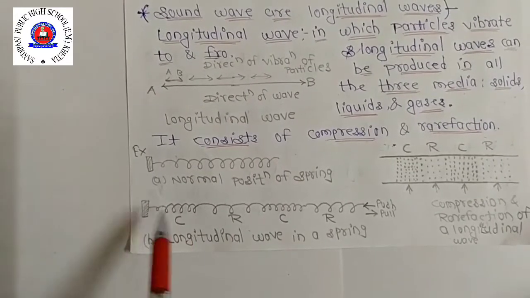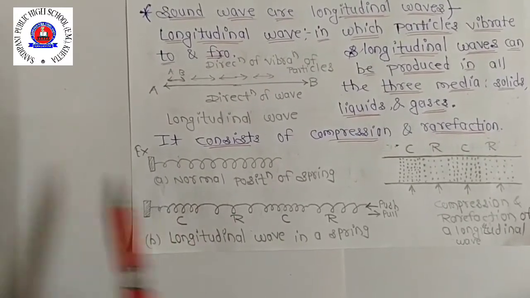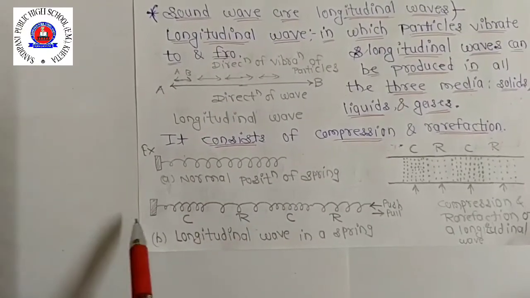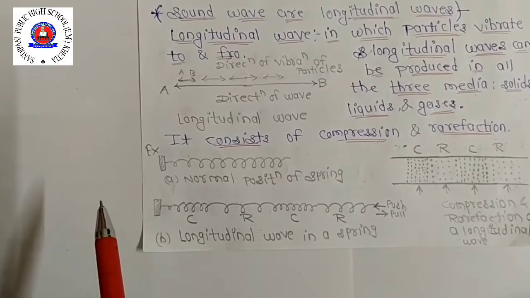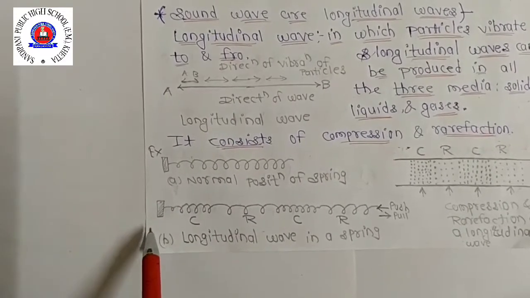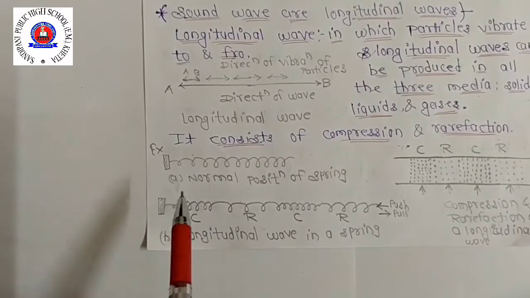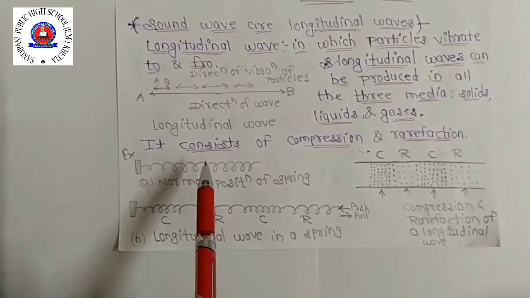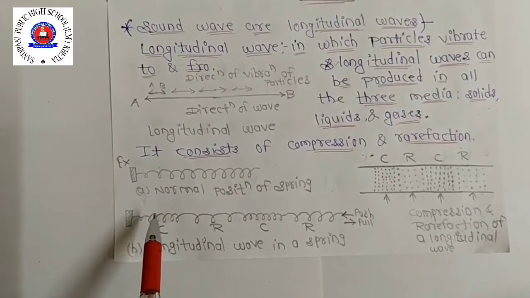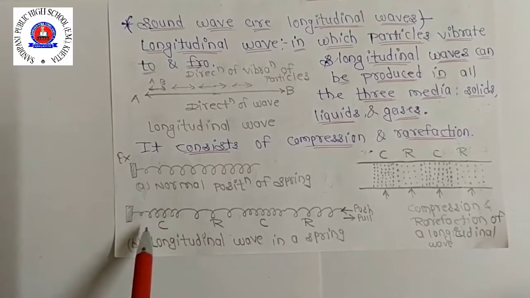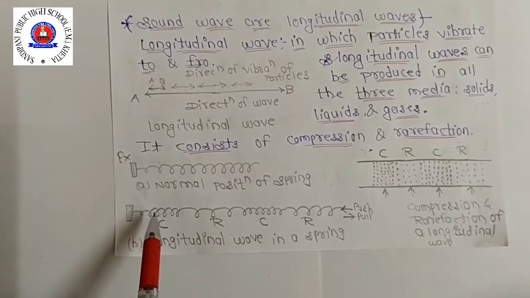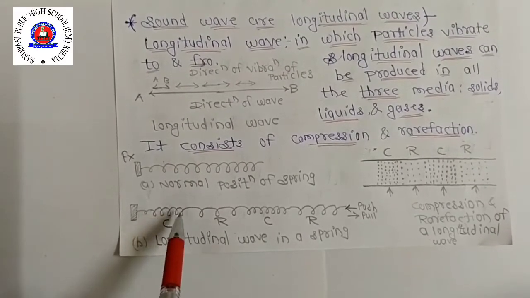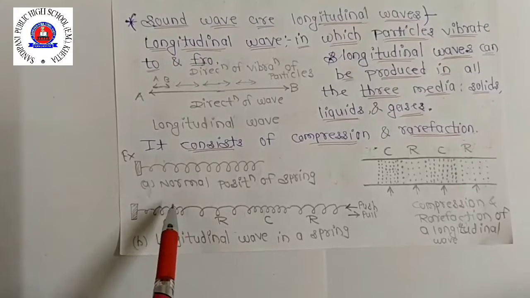So the wave which travels along the spring when it is pushed or pulled at one end is a longitudinal wave. मतलब इसमें push भी कर रहे हैं और pull भी कर रहे हैं. So like that, in a spring a compression is that part in which the coils are closer. देखो अब इसमें longitudinal wave में compression और rarefaction होता है. तो जहां पे पार्टिकल्स, ये जो स्प्रिंग के बिल्कुल क्लोजर आ गए, in a spring compression is that part in which the coils are closer together, ये बिल्कुल पास पास में आ गई.